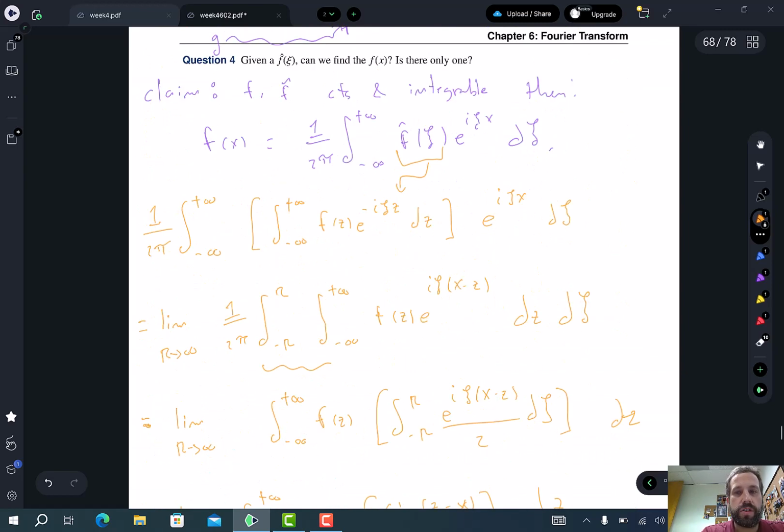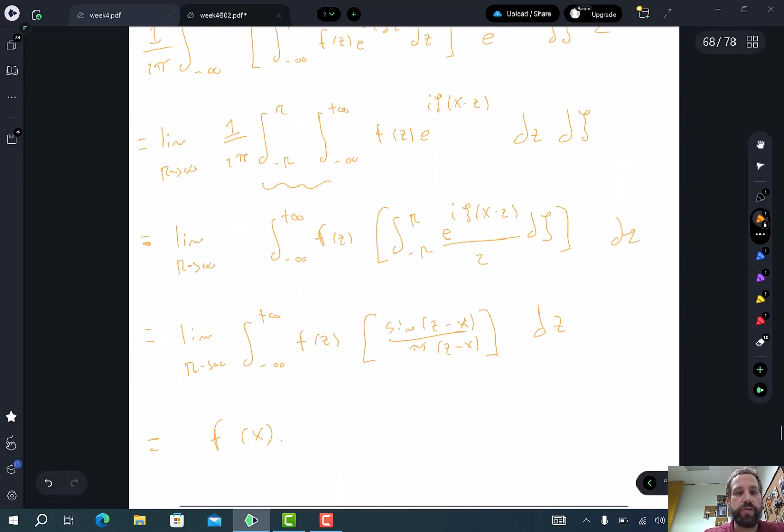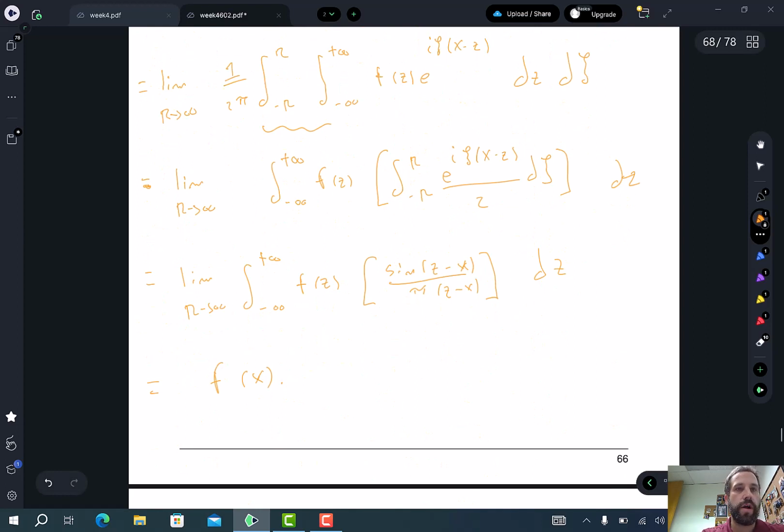So this right here is the Fourier inversion formula, and I showed that we recover f of x when you do the Fourier inversion formula. Okay, and so now this gives a way to invert the Fourier transform, which is something that will be important to us because we're going to use Fourier transforms to solve differential equations. Okay, that's it for this video.